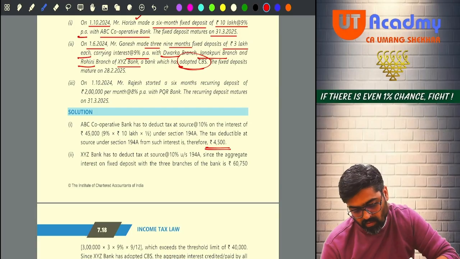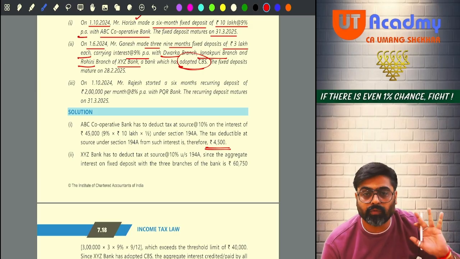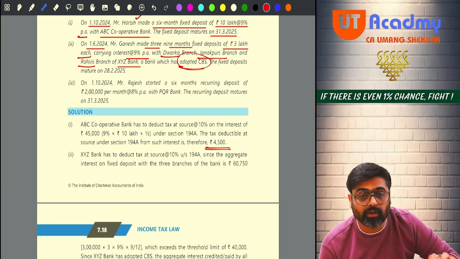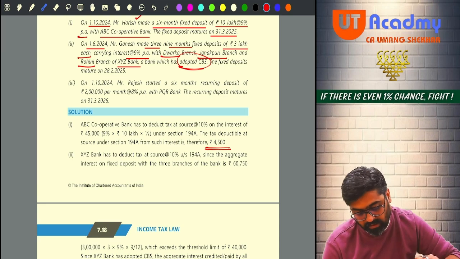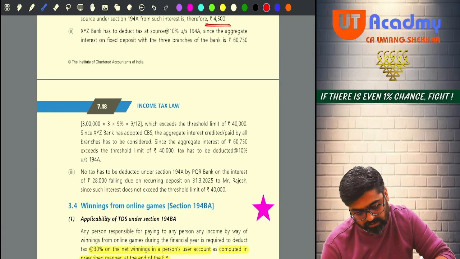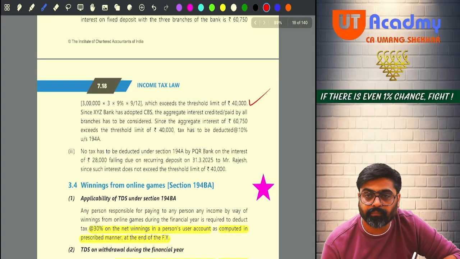Yes or no? Now see, 3 lakhs into 9%, 27,000 divided by 12 into 9 will be 20,250. 20,250 interest from one FD. So likewise 3 FDs are there. So 60,750 will be the total interest received from XYZ Bank. Yes or no? On that entire 60,750 the TDS will be how much? 10%, because it exceeds the threshold limit of 40,000.